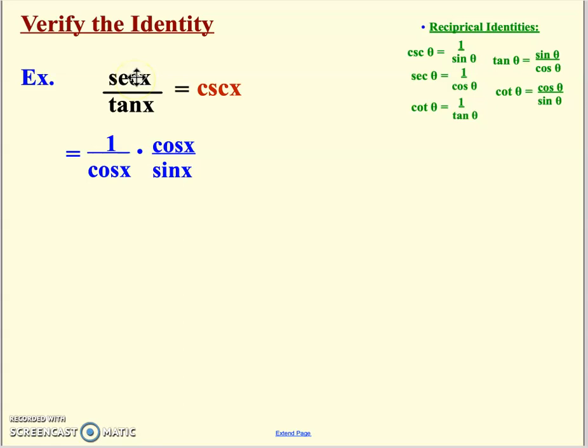So what I'm doing here is, as we go through some of these, I'm going to start jumping over a few steps and trying to have you guys see, okay, I can do this without writing everything out. Like 1 over cosine is my secant. Then I have 1 over tangent, which is a cotangent, and I made that cosine over sine, and I did not show that work from black to blue, right? So I did a couple things, like right away 1 over cosine, and I broke it apart. I had a 1 over tangent, which now becomes cotangent, which becomes that. Cosines would cancel, 1 over sine, and then I verified the identity.